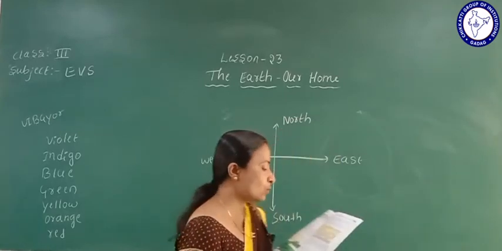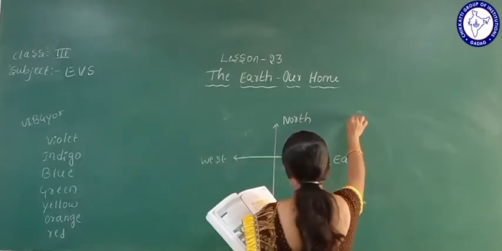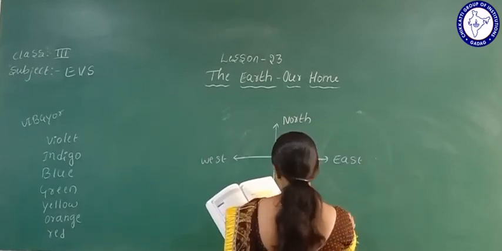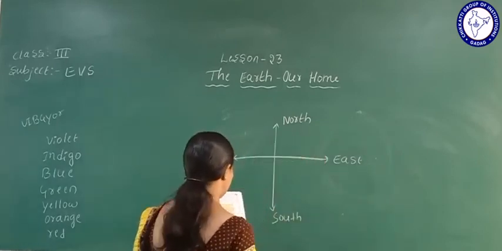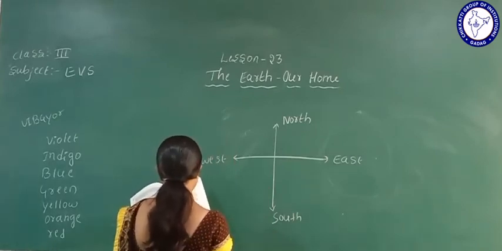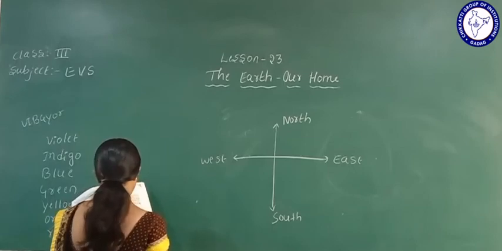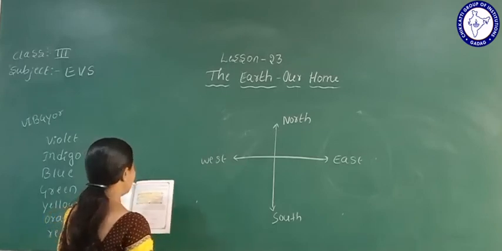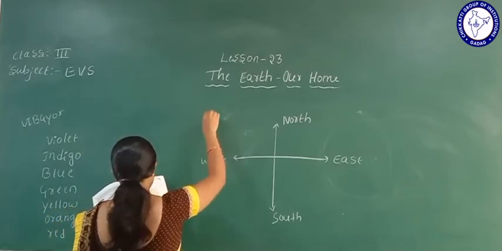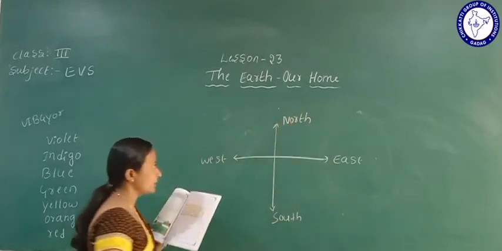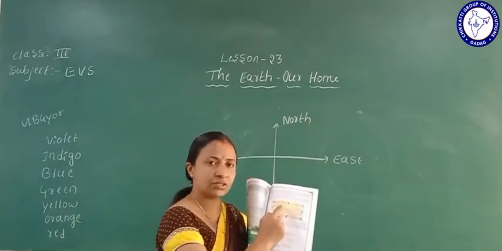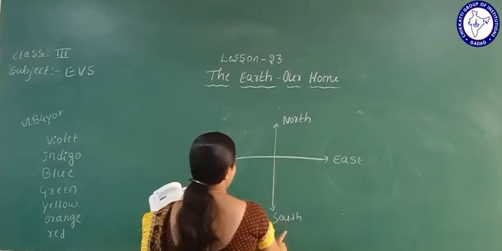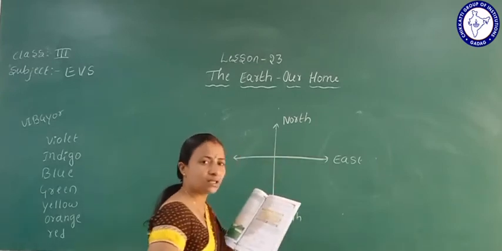Kuresha is standing in the northeast, Kirti is standing in the east side, Suchitra is standing in the southeast, Rita is standing in the south, Rafiq is standing in the southwest, Shrishti is standing on the west side, Rakesh is standing in the northwest, and Abhishek is standing in the north side. The directions will be mentioned here. Okay, so these are the directions.